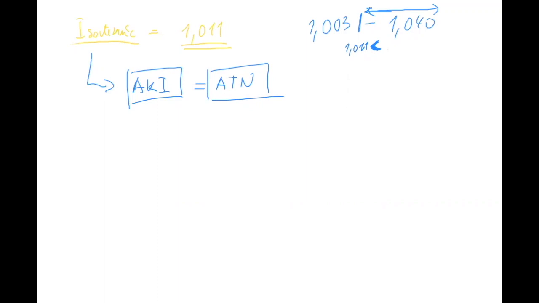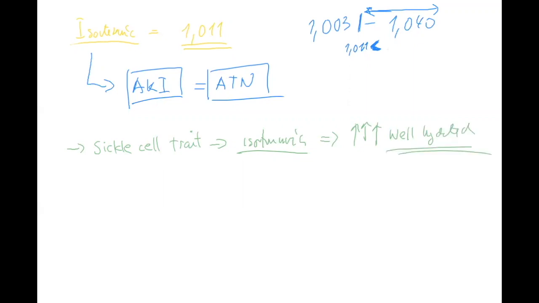And when someone comes to you and he has sickle cell trait, typically they have isosthenuria. And what they have to watch out for, they always have to be well hydrated. They shouldn't do marathons and these things, certainly not, because they can suddenly kill their kidneys if they get dehydrated.